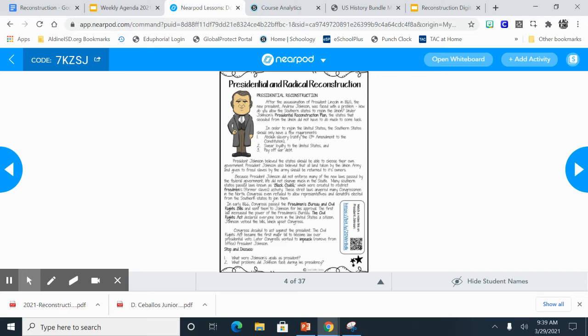Remember, veto means to throw out, to cancel. He didn't approve it. So Congress decided to act against the president. The Civil Rights Act became the first major bill to become law over presidential veto, which means they were able to go over the president and pass it, even though he vetoed it.